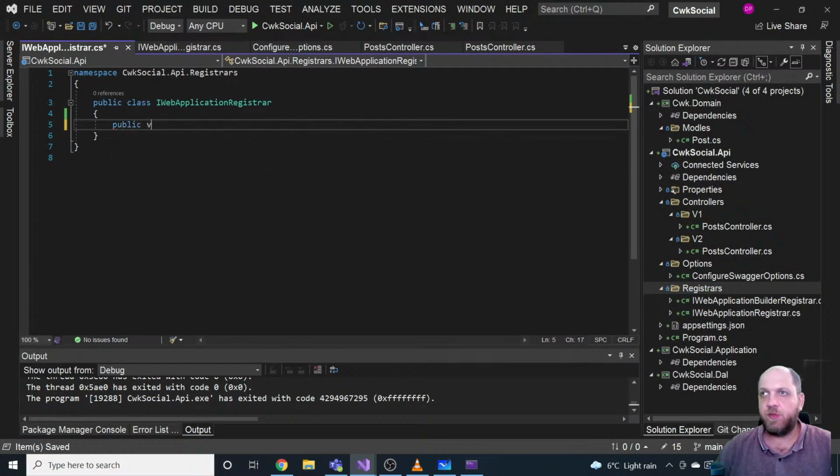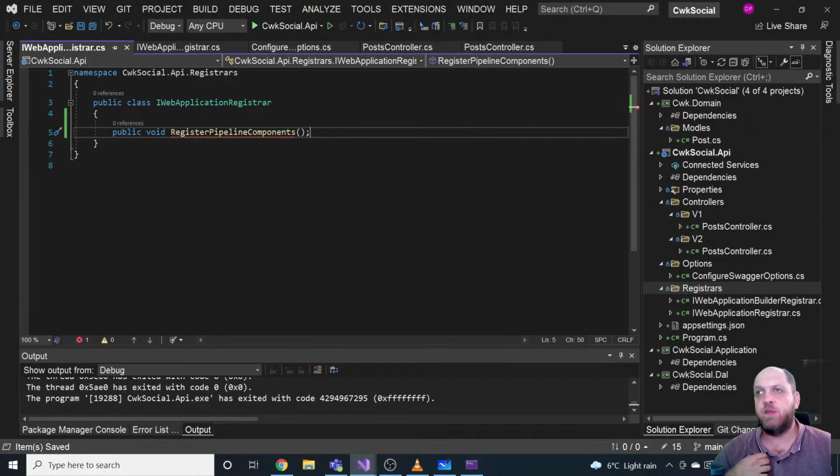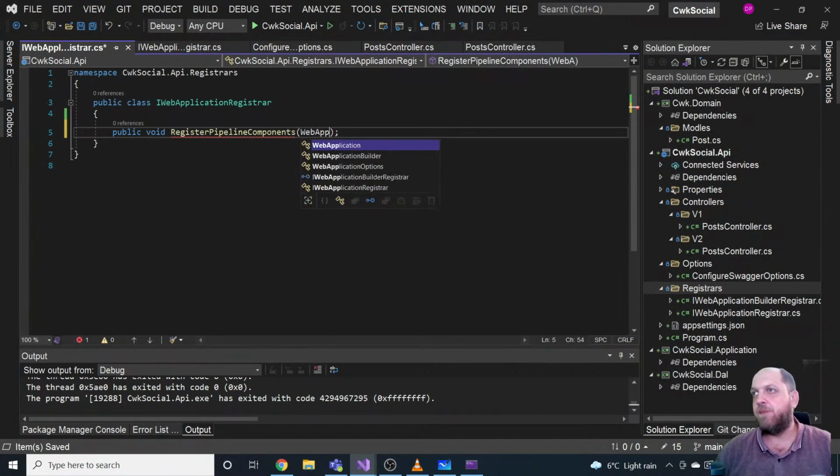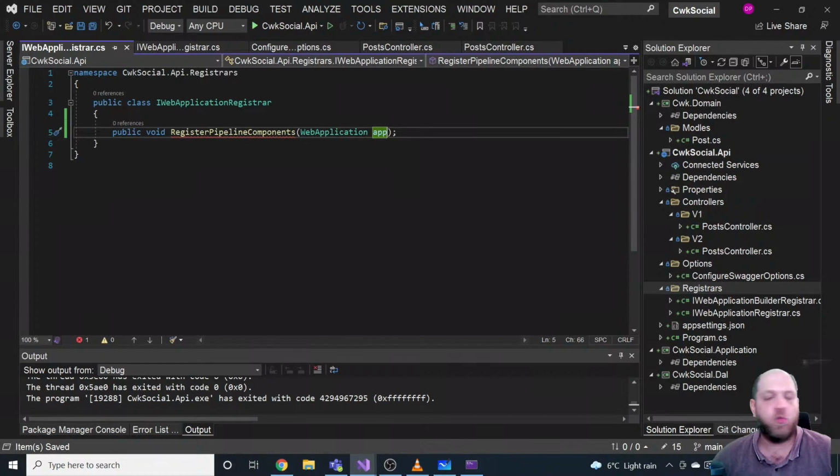It will be public, it will still be void. Let's call this Register. So what are we doing here? We are adding basically our middleware to the app pipeline. So maybe RegisterPipelineComponents. Thing is, we can also do some other stuff, not only registering middleware. So that's why I wouldn't like to call this register pipeline middleware, but register pipeline components. And of course, in this case, we should get a WebApplication, and let's call it app. So we are cool with that.